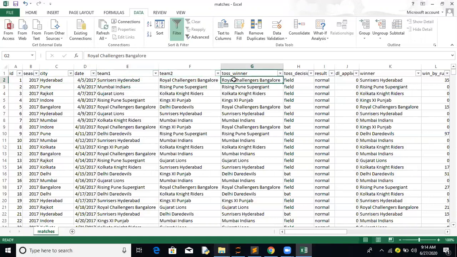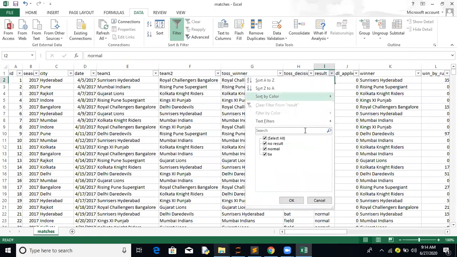Toss winner, basically who is going to win the toss. Toss decision, basically those who win the toss can decide whether they want to bat or field. Then we have a result. The result is normal, a tie, or no result.